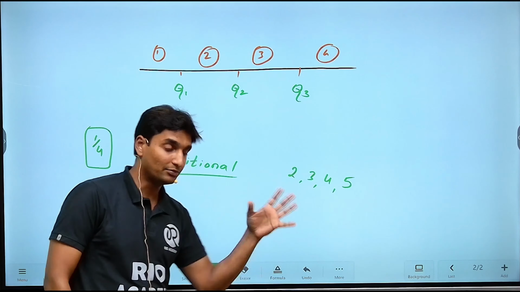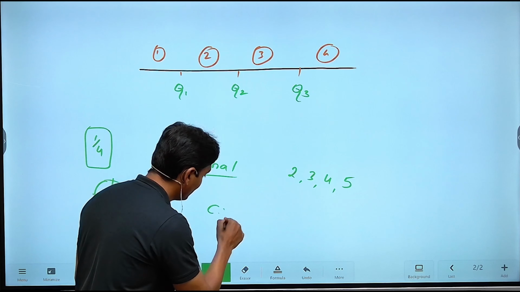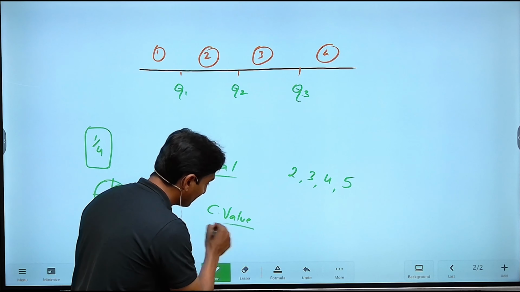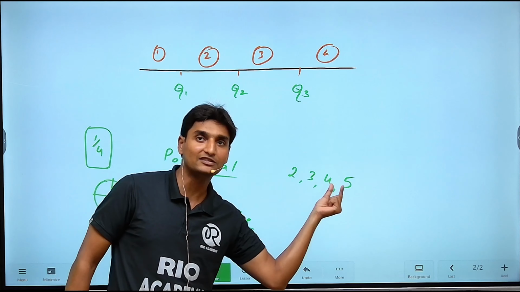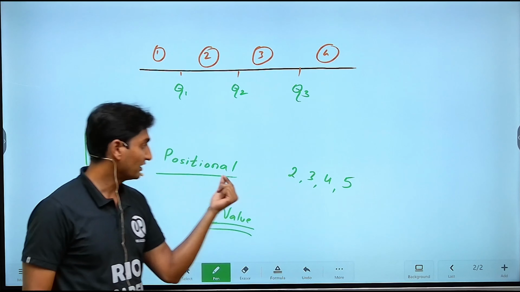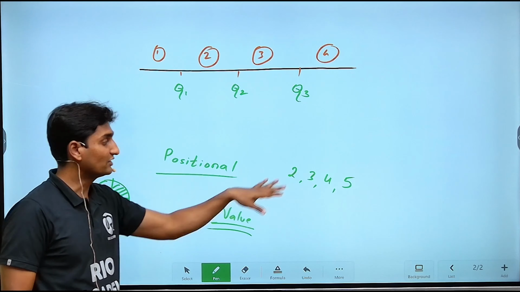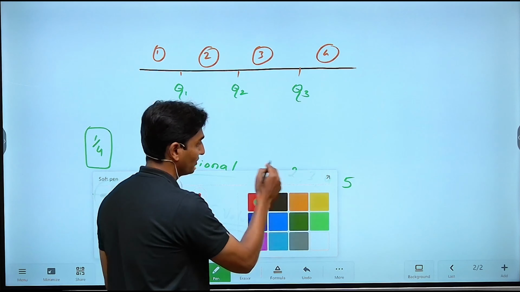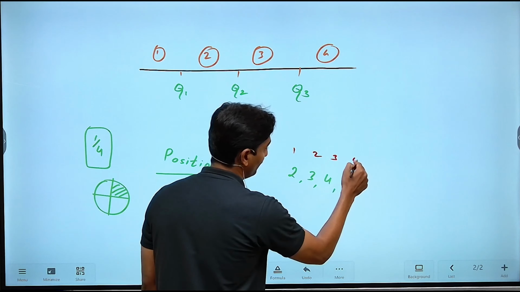That is the method of finding the central value on the basis of value itself. You are directly taking these terms into consideration. But in case of positional averages, you consider the position of these elements. This is the first, second, third, and fourth position.